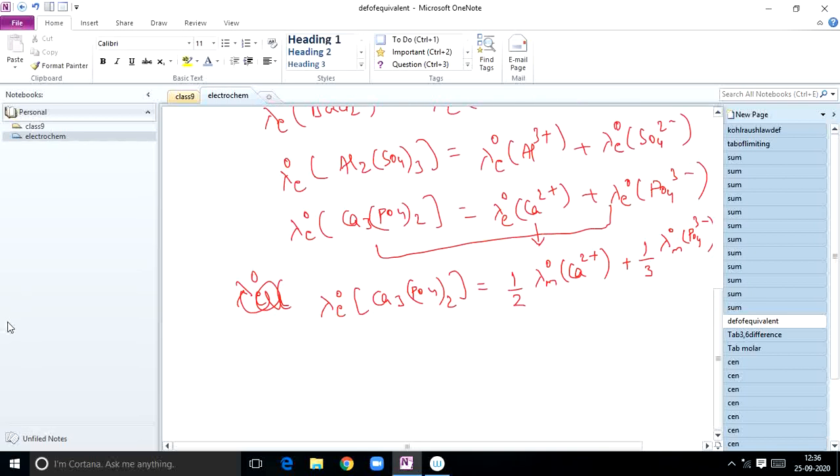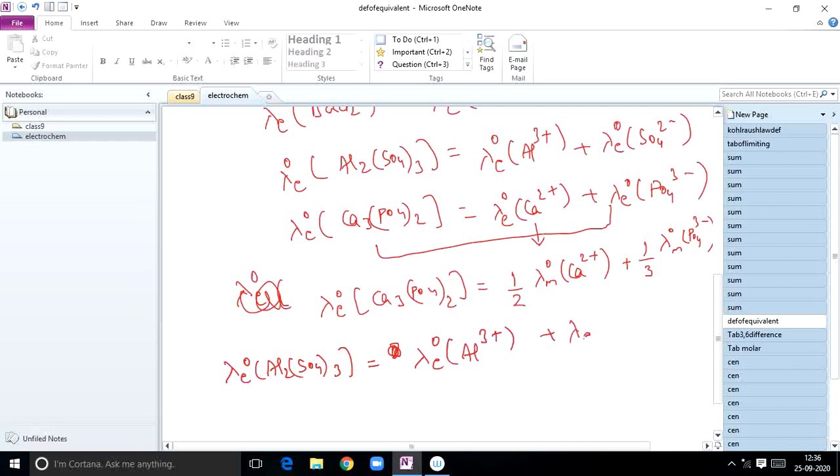Now like that you can do it for aluminum sulfate. Lambda E naught of Al2(SO4)3. First of all you write in terms of lambda E naught of Al3 plus and lambda E naught of SO4 2 minus. So how to convert this into lambda M naught?